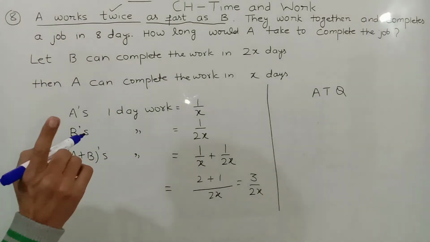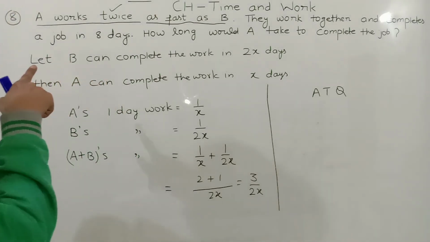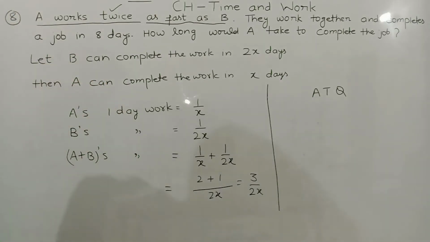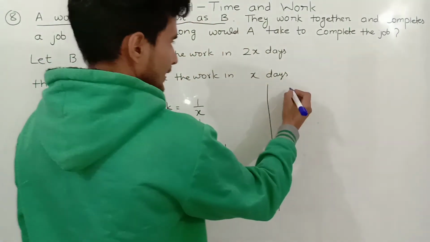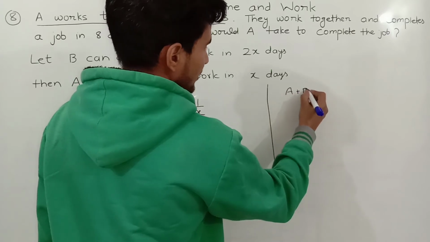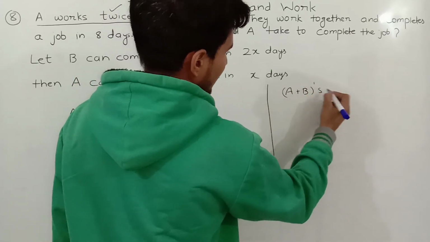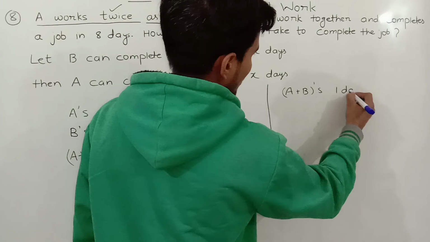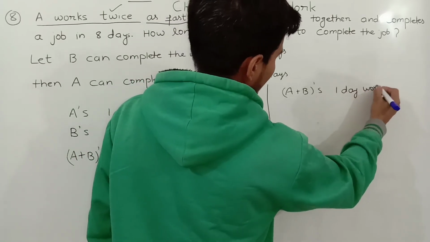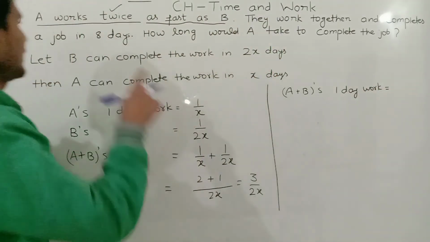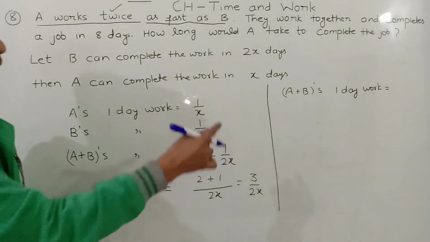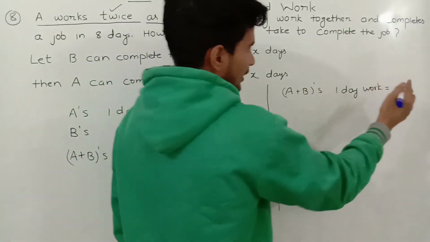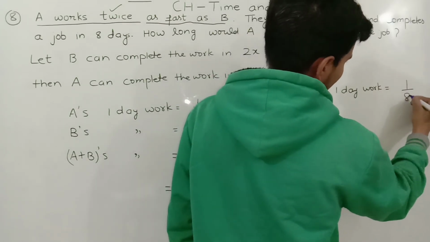Means A plus B's 1 day work will be 1 by 8.